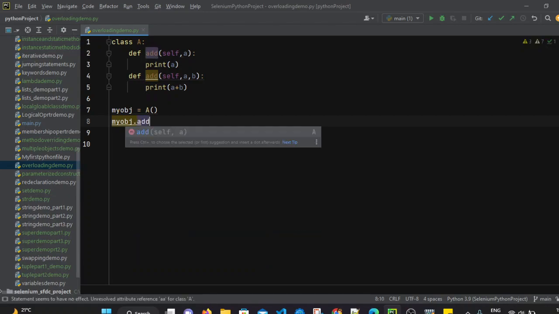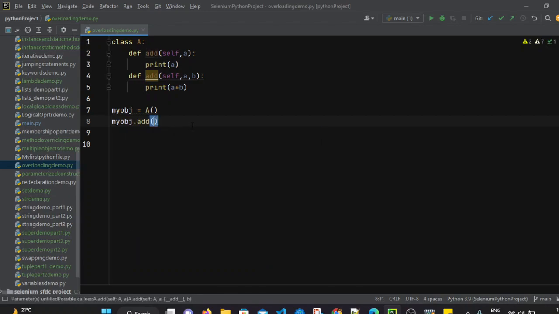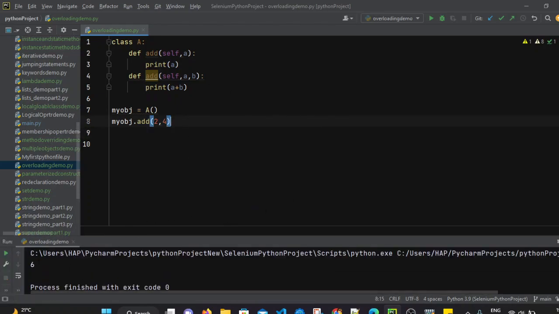And when calling the add method, let's first pass two parameters. So I am passing 2 and 4. So it will call the add method, right? It should add a plus b, and it should print the a plus b value, that is 2 plus 4, 6. So let's execute this file. When we execute this file, it returns 6. Perfectly fine.